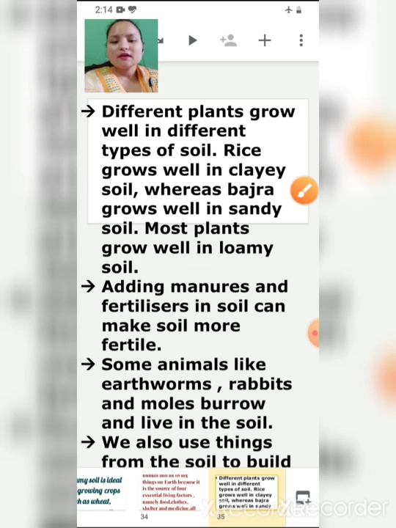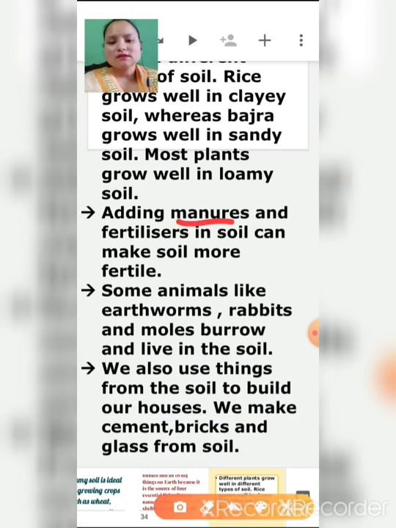Then adding manures and fertilizers in soil can make soil more fertile. I have told you that when we are growing anything in clay or sandy soil, we cannot depend on only those soils, we have to add something else also. So adding manures and fertilizers in soil can make soil more fertile, and the growth of the plant will be good.